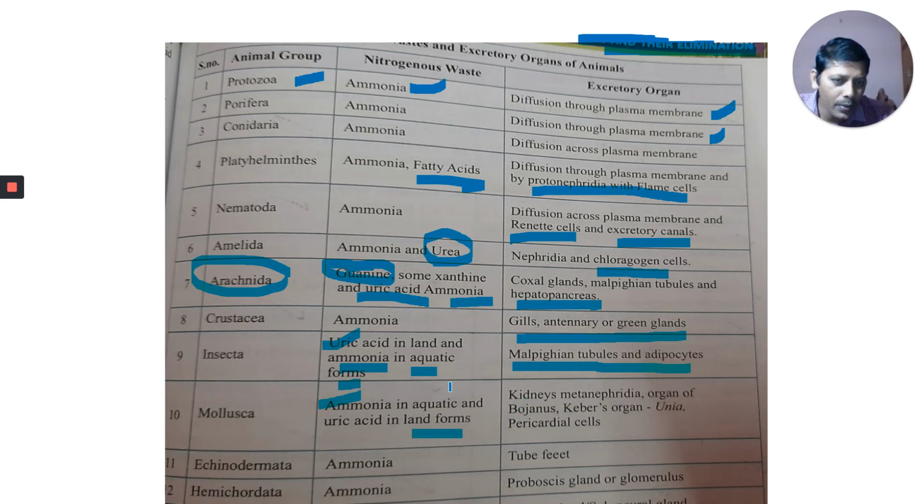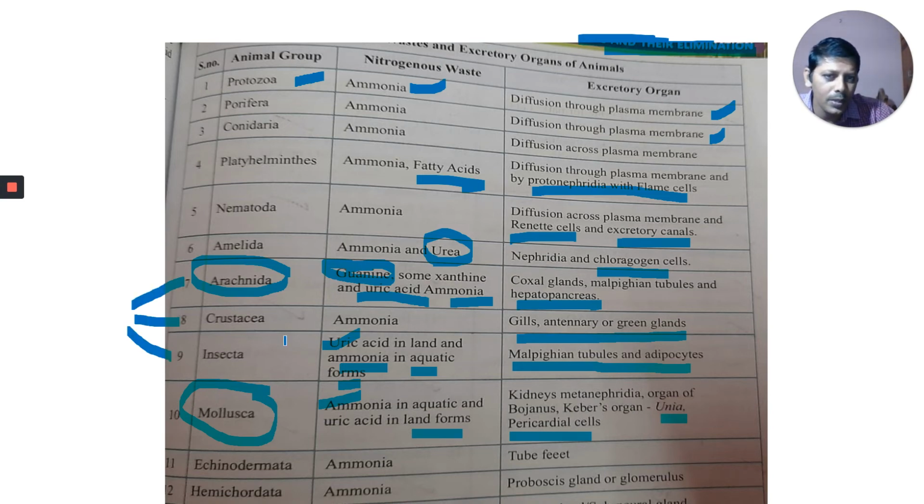Kidneys, metanephridia, and organs of Bojanus, Keber's organs, and in Unio, pericardial cells are present in Mollusca. Different types of excretory organs are present in Mollusca as well as in Arthropoda. Arthropods have different types of excretory organs. Molluscans also have different types of excretory organs.